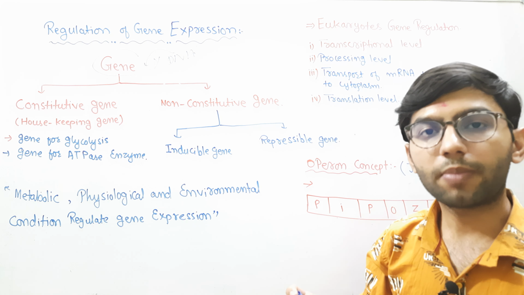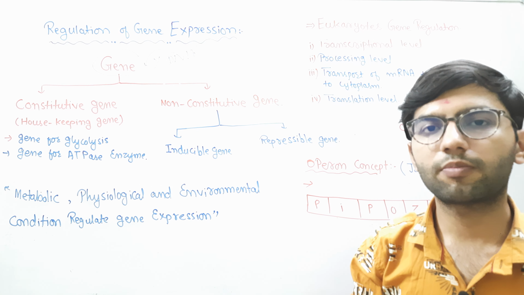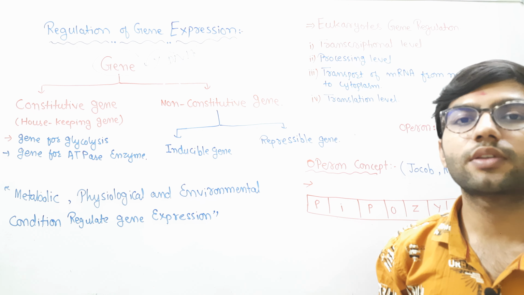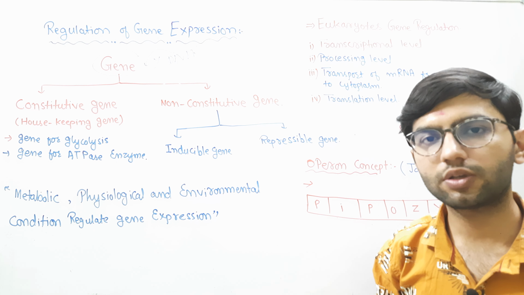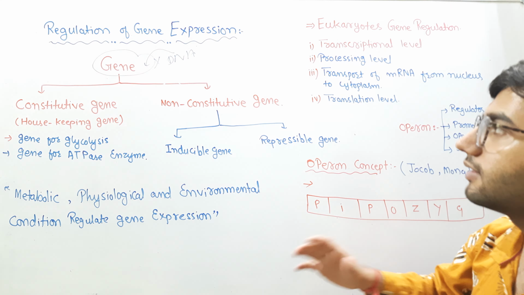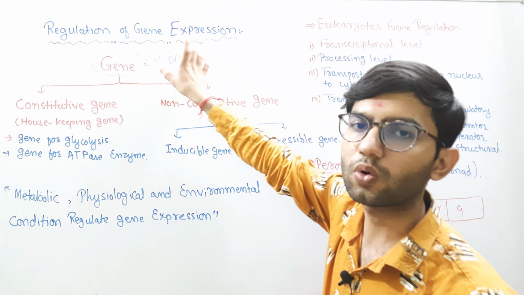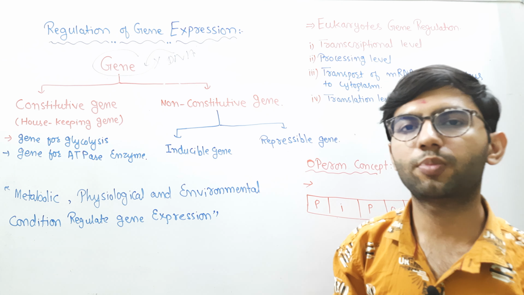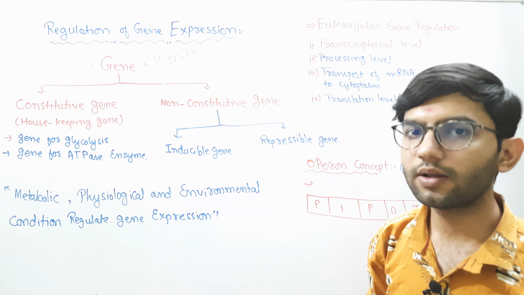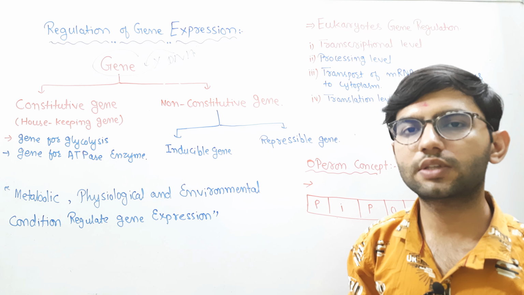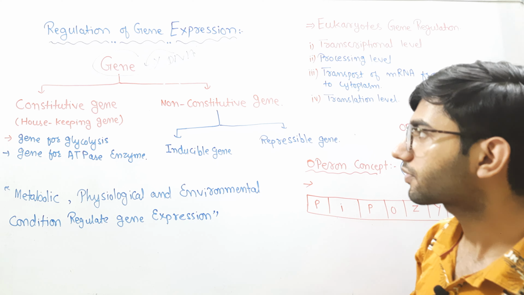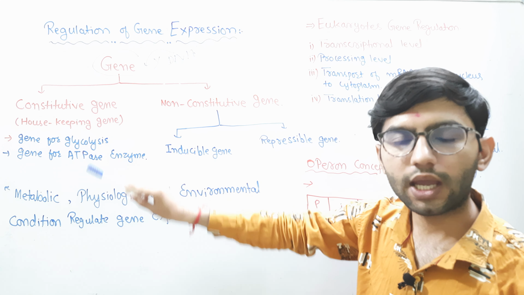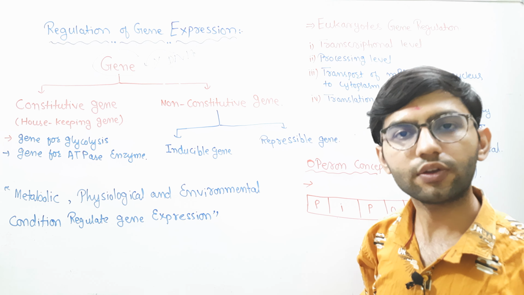How? Because the part of a DNA that is responsible for the formation of the mRNA, which further forms the protein or enzyme that performs any type of functioning, that portion of the DNA is known as the gene. The DNA contains many parts that are not responsible for performing any activity. Hence we cannot say that all portions of the DNA are genes. The portion of the DNA that is responsible for performing any activity inside the cell is known as the gene.